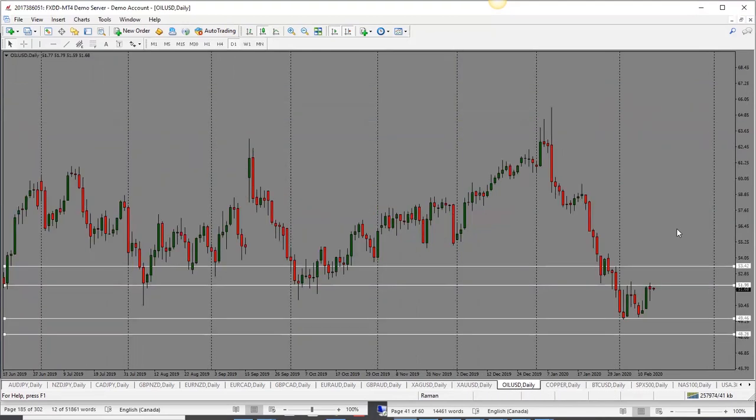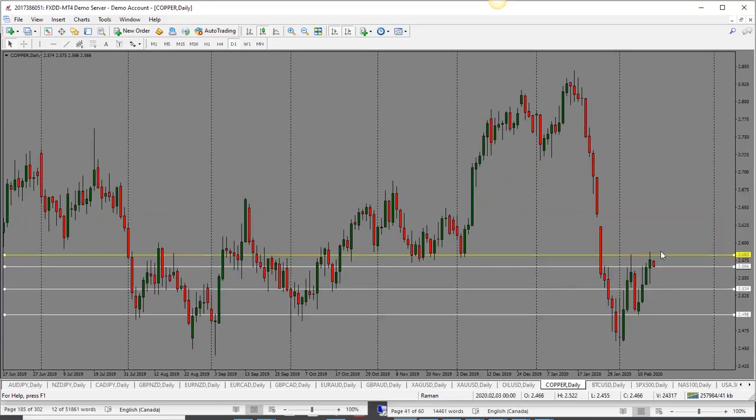Oil here, oil is still within that range that it's been trading in for over a week now. At this point, it's holding below this 52 level. If it stays below 52, I will look for a move back towards 49.450. So at this point, bias is neutral for oil.